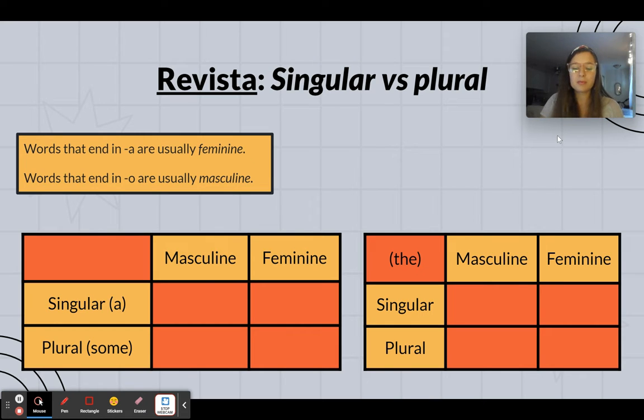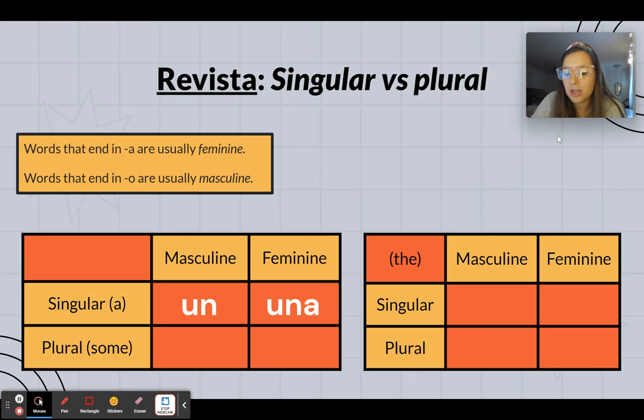Now, indefinite articles is like a blank or some blank. So when we're saying, oh, I want a dog, yo quiero un perro. Or I want a cookie. Yo quiero una galleta, right? A cookie. These are general terms, right? It's talking about a dog, any dog, un perro. I don't care what breed. I don't care what kind. Una galleta. I want a cookie.